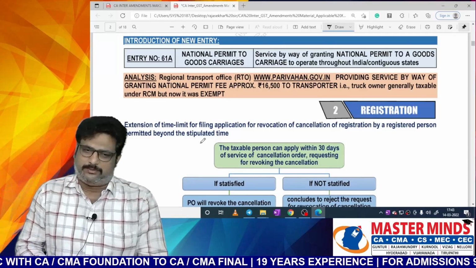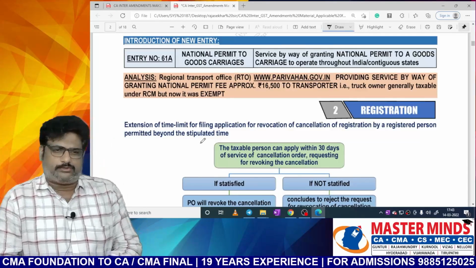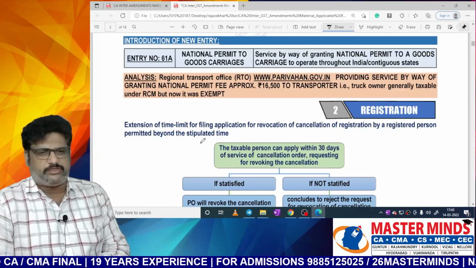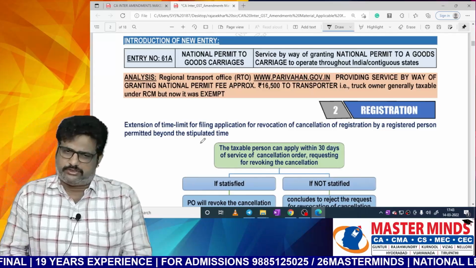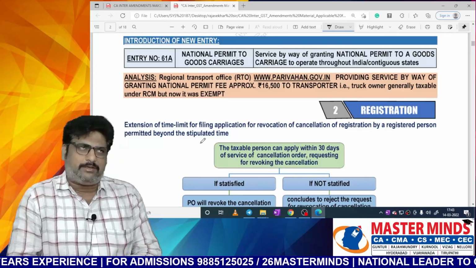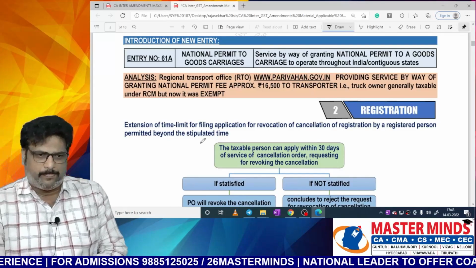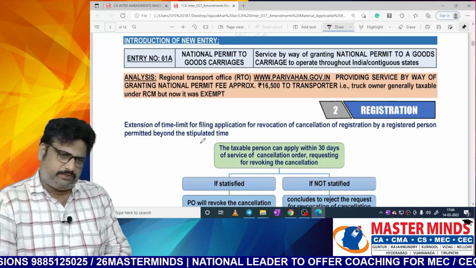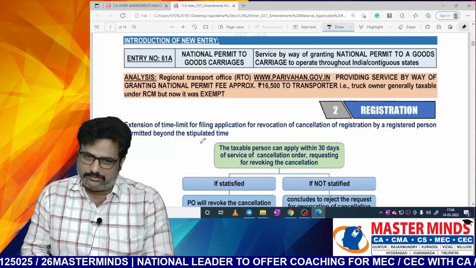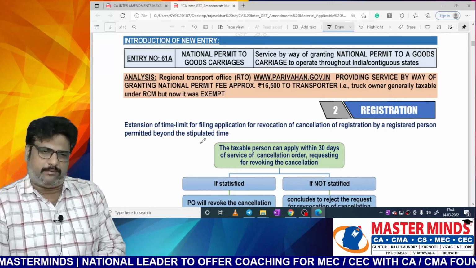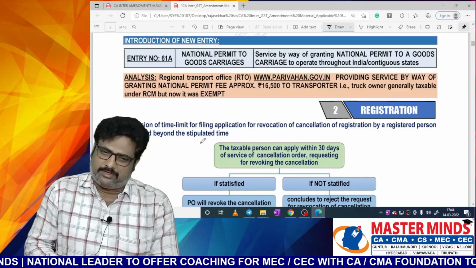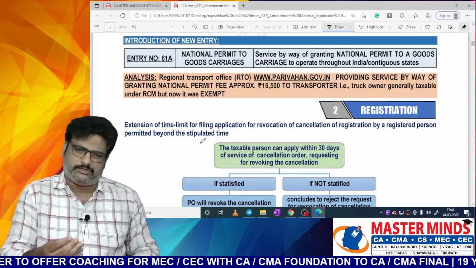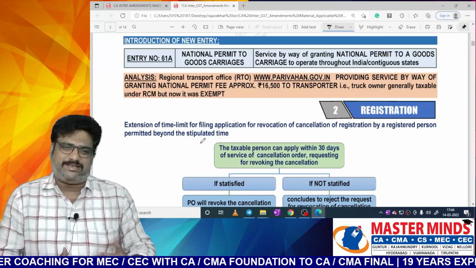Previously it was taxable under RCM because the supplier is the government and the recipient is a business entity. In that case, section 9 subsection 3 will be applicable. I think entry number 5: supplier is government and recipient is business entity, and whatever service is received from the government is covered under RCM. Under RCM, this particular transporter is liable to pay the GST. But now it is exempted.